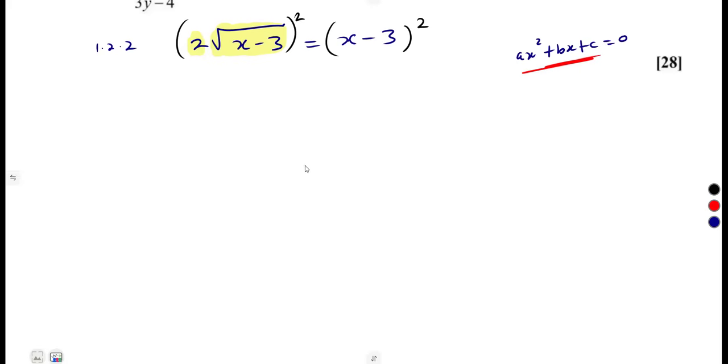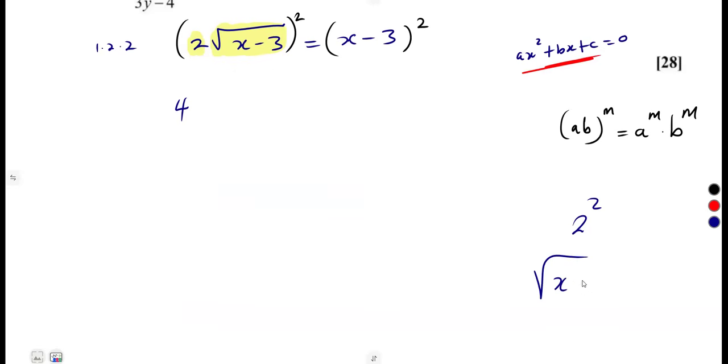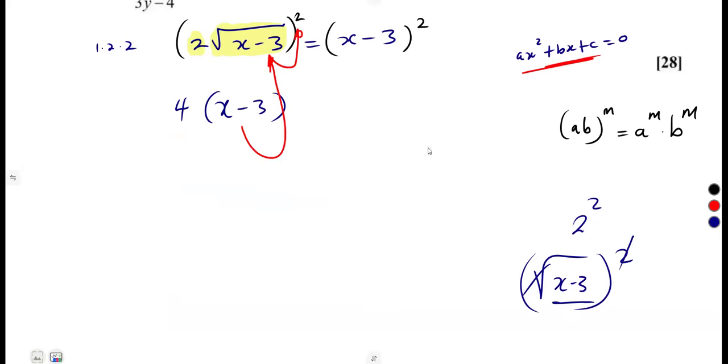You square both sides. Taking note, if you're given ab to the exponent of m, that's a to the exponent of m, b to the exponent of m. Every term is raised to the given exponent. So 2 is raised to the exponent of 2, and that is going to give us a 4. The square root is also raised to the exponent of 2, so the square root and this 2 cancel. You remain with x minus 3. So this is an expression, put it in a bracket. This is from the square root being squared.